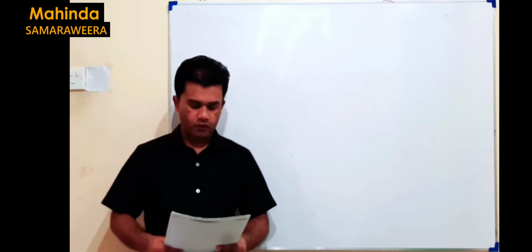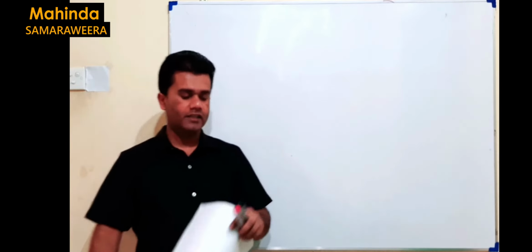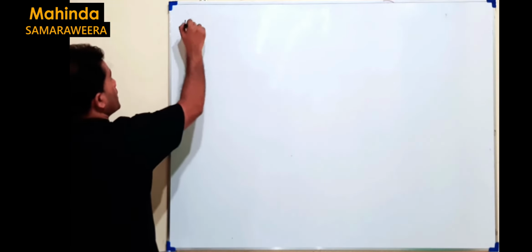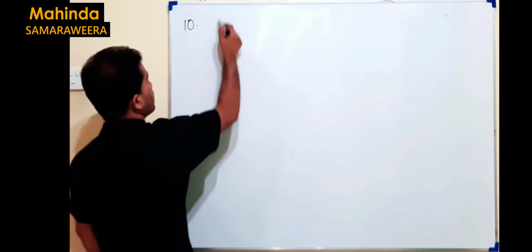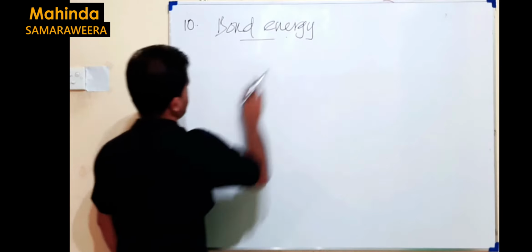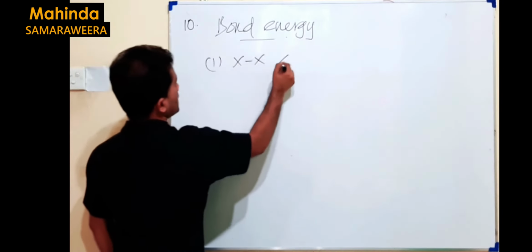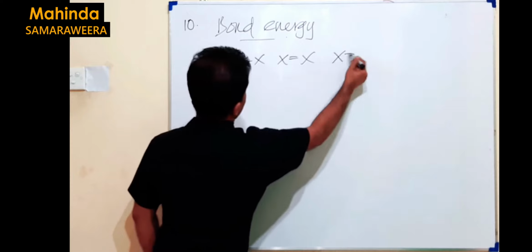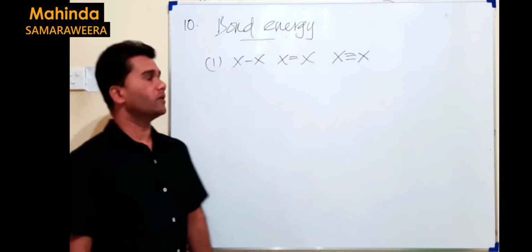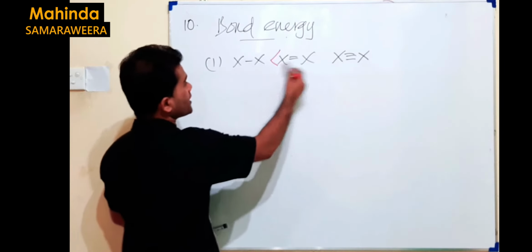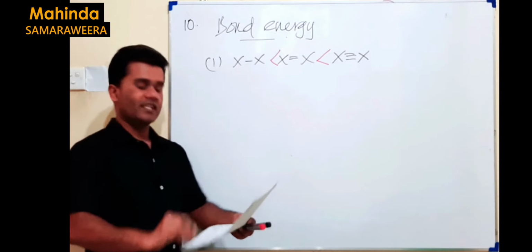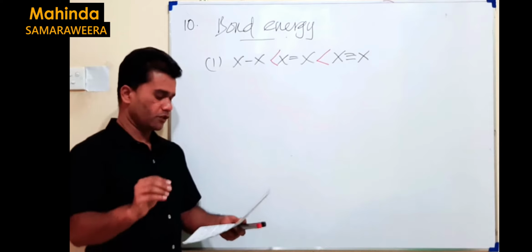10th question, which one of the following compounds has the highest CH bond energy? Highest CH bond energy. So how do we get it normally? Normally bond energy can be compared like this. First thing is whether the bond is single, double or triple. Normally, if you get this type of multiple bond between two atoms of the same element, when the multiplicity increases, we know bond energy increases. That's the point. But in this case, all CH bonds are single bonds because the valency of hydrogen is 1.